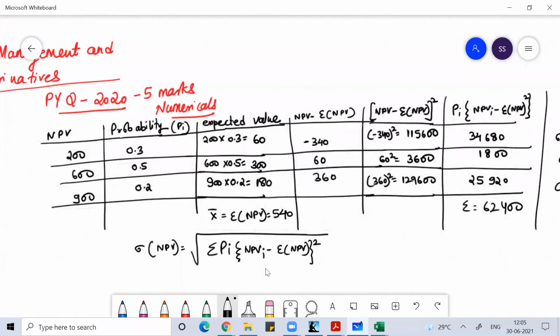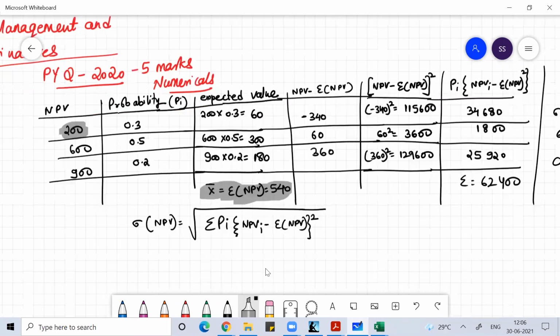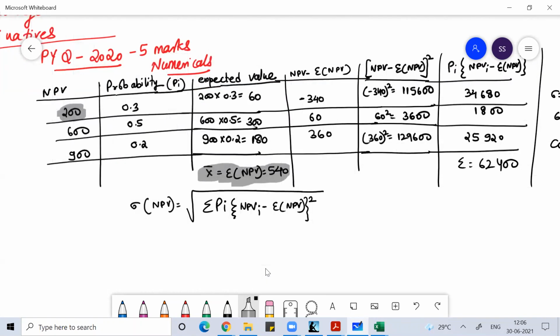So if I see NPV minus expected NPV, I want all the values which are lesser than the average value. This is my average value, guys. I want the value which is lesser than 540. The only value lesser than that is 200.